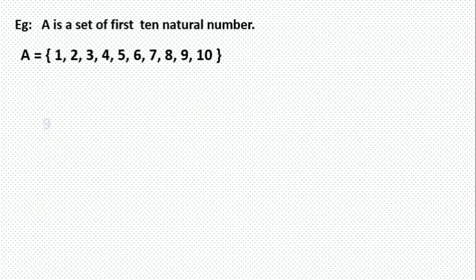Now how to write this? For example, we have one element 9 here. Is 9 there in set A? Yes, 9 is there in set A. Then how will you write it?